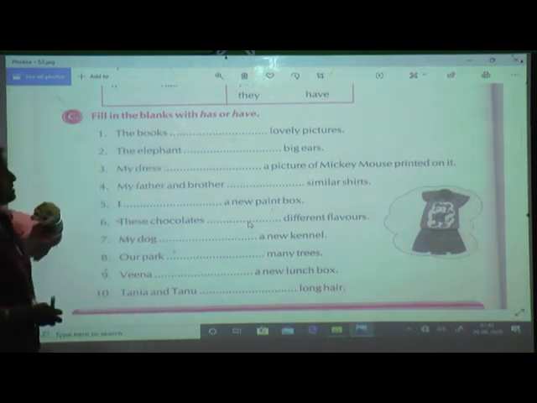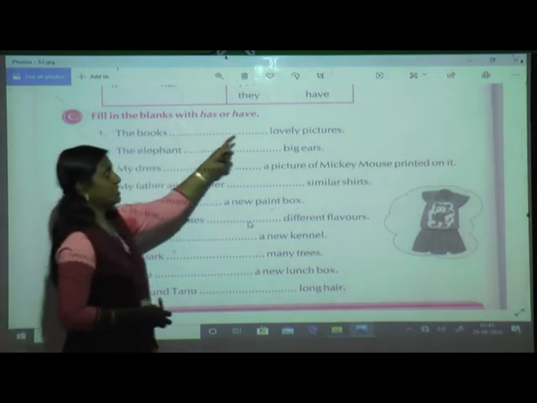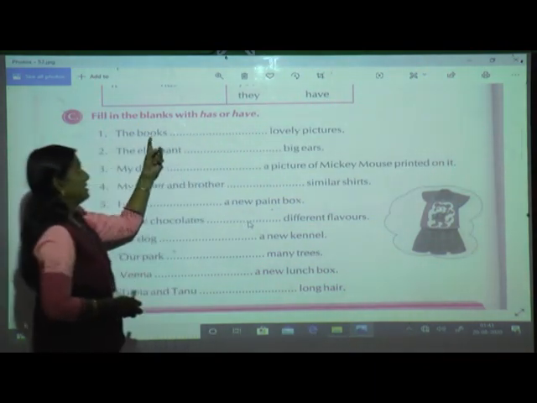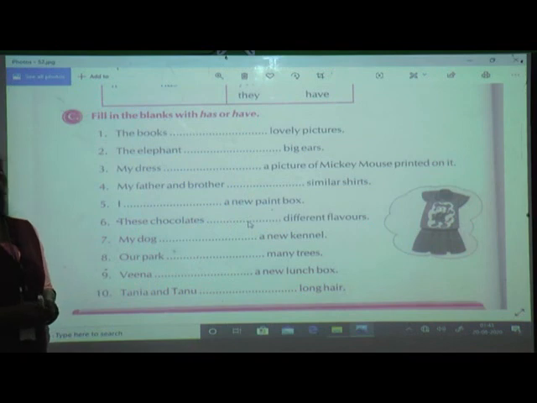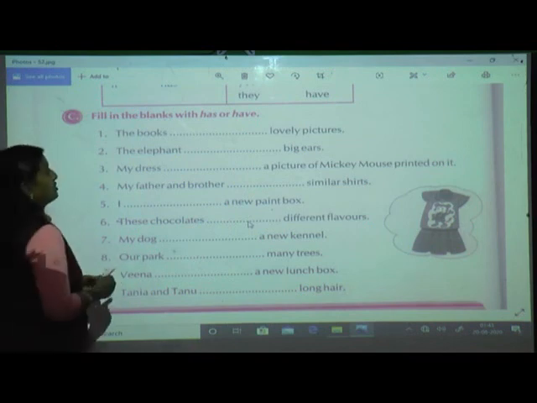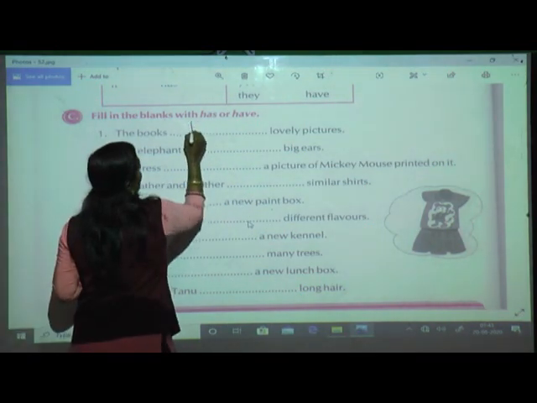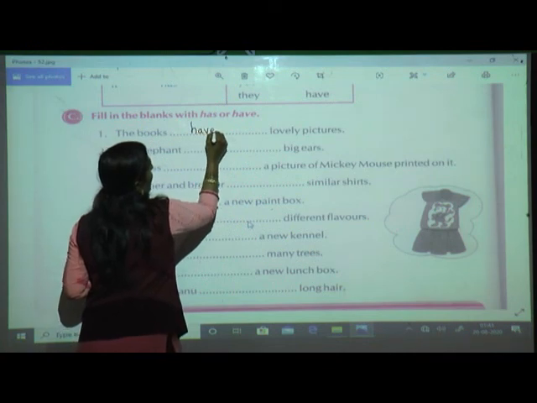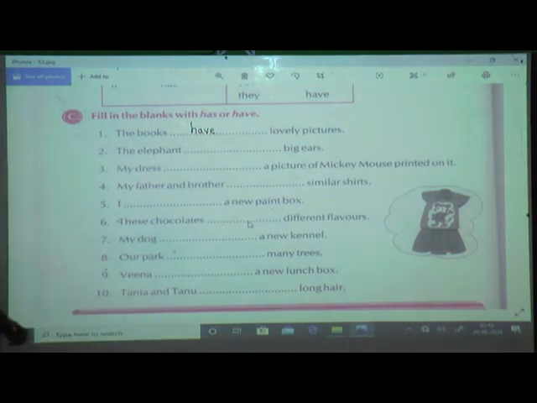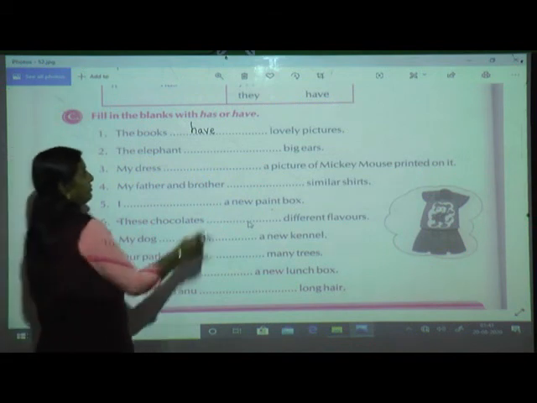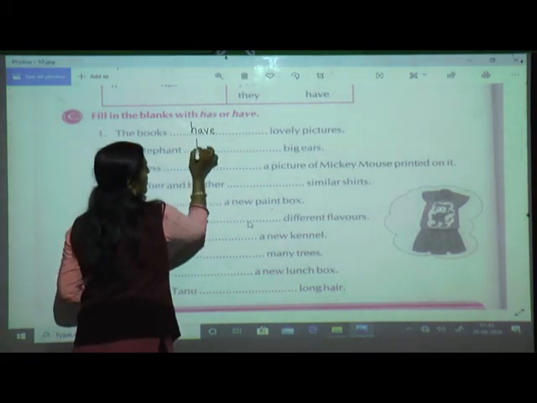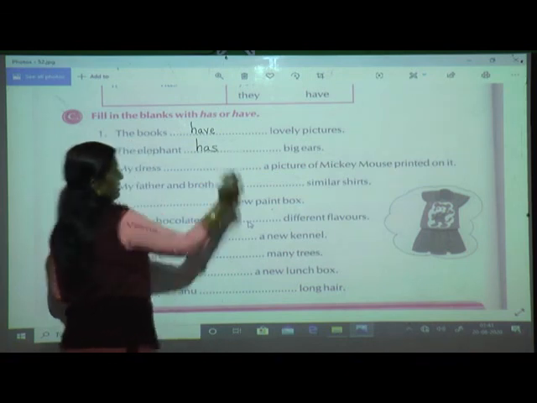Okay. First one is the books dash lovely pictures. Now see, what is books? Is it singular or plural? Yes, it is plural. So I am going to write the books have. The elephant dash big ears. So what will come over here? Elephant is singular, so H-A-S, has.